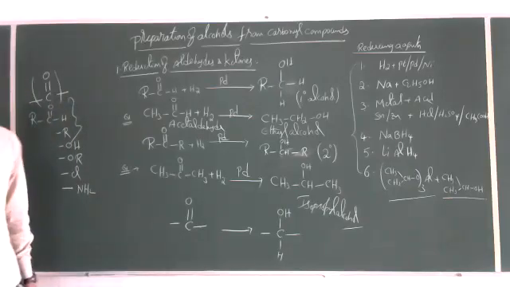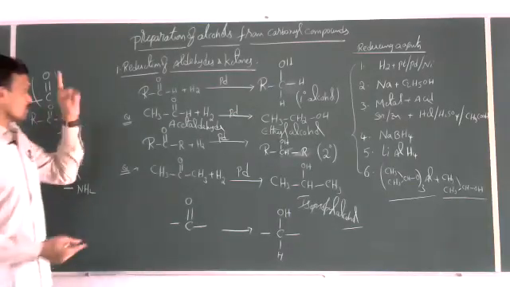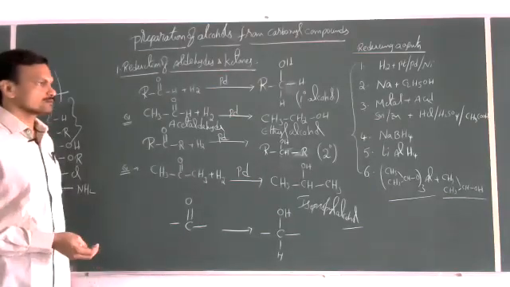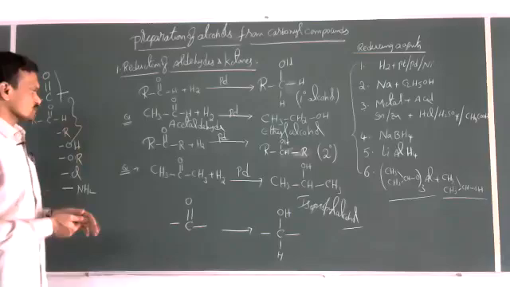This is isopropyl alcohol. So this is the preparation of alcohols from aldehydes and ketones.